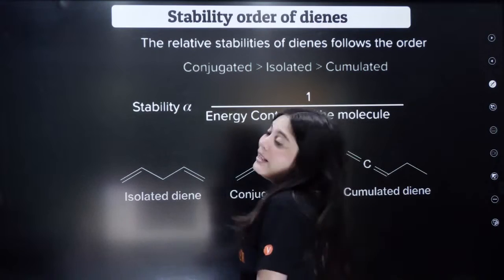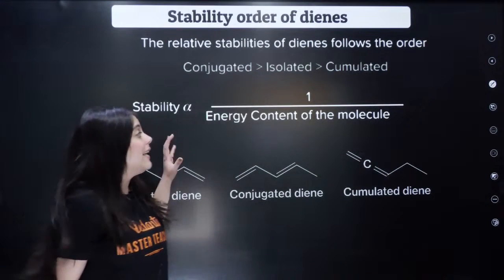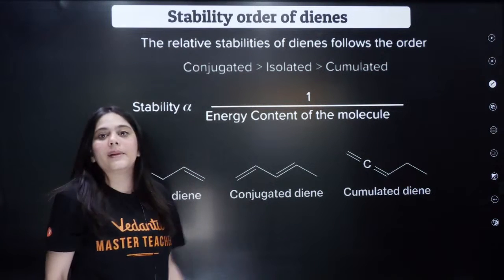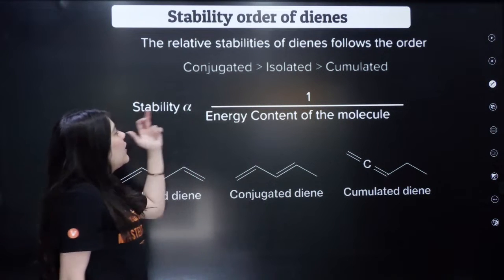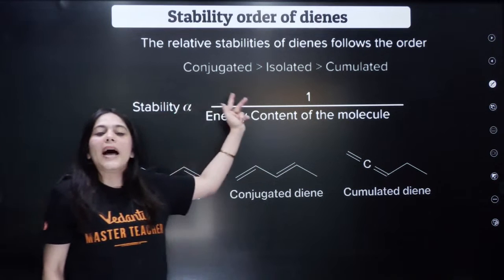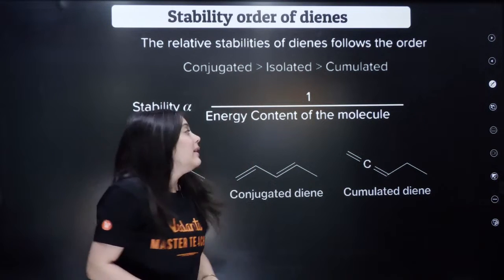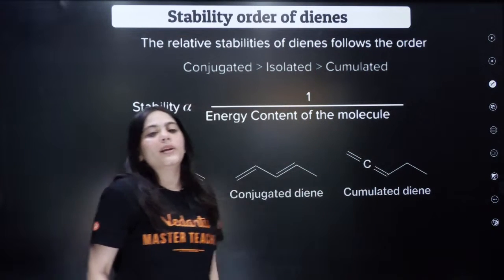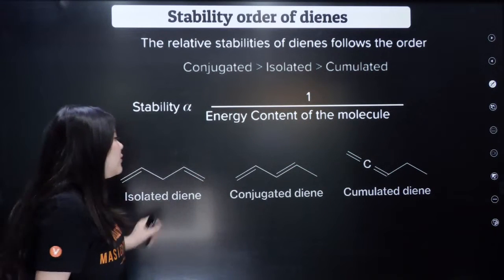Next is the stability order of dienes. Again, a very important topic, right? What happens in the stability order of dienes? So here, a conjugated diene is more stable than the isolated diene, which is more stable than a cumulative diene. What does that mean? Let us look at the structure.